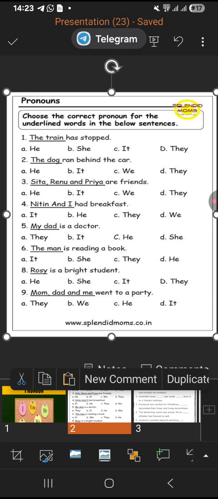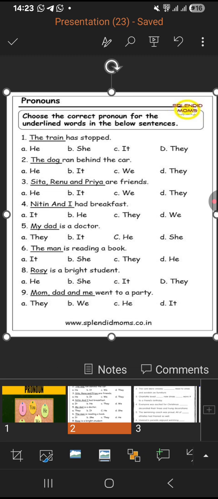Sita, Renu, and Priya are friends. Now three females are there. I think we have done this, but I'll just do it again. Sita, Renu, and Priya are friends. All females, but we can't write she for all three. So we will write the plural form which is they. They are friends. Okay, understood.